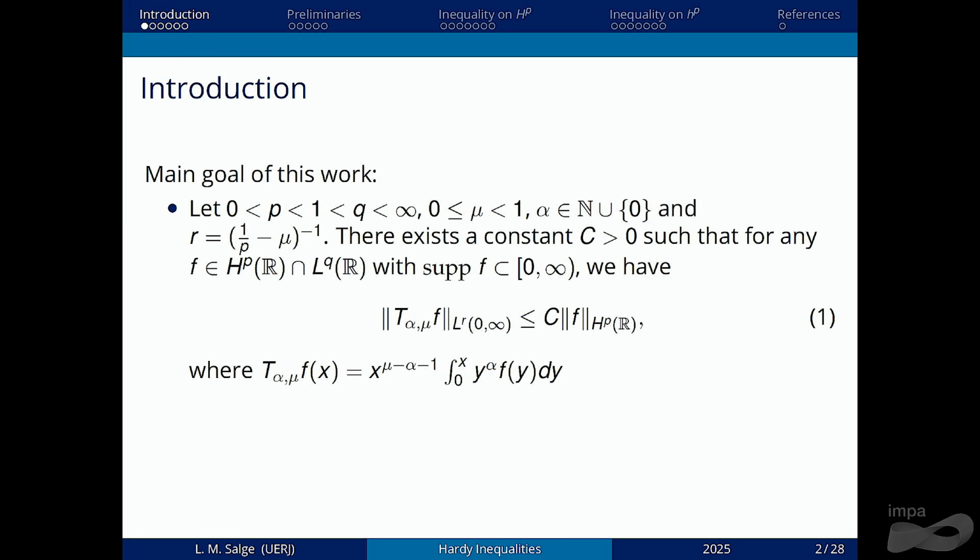So, the main goal of this work was to study the Hardy inequalities. Actually, it is a generalized Hardy inequality. So we have some constants here. So mu is between 0 and 1. Alpha is a natural number or 0. And r satisfies this relation with p and mu. And we have this inequality for the quasi-norm on Hardy spaces. And this is the Hardy operator. So we studied a version also for local Hardy spaces.